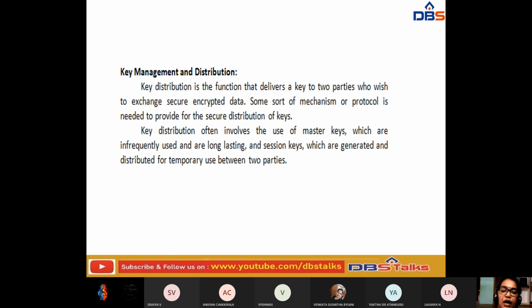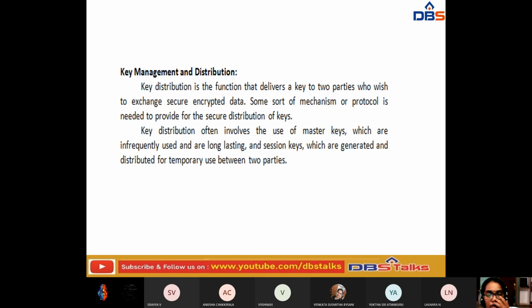Here, whatever the parties may be, sender or receiver, if they want to communicate data between them, then in order to provide security for that data, the sender and the receiver on both sides have to generate the key. Then how are we going to generate that key, manage it, and distribute it between these two parties? Let us see.